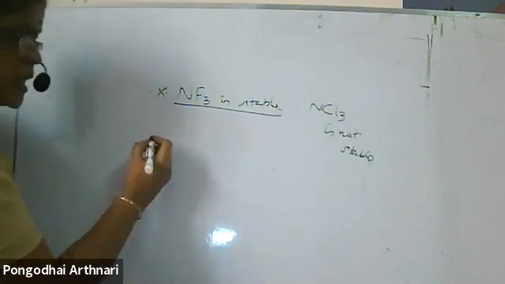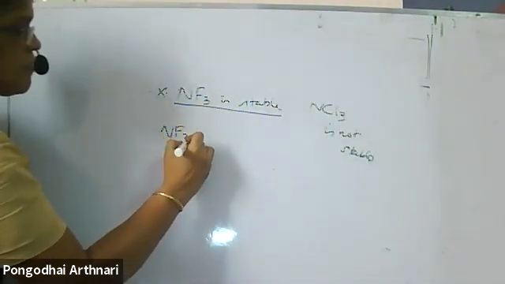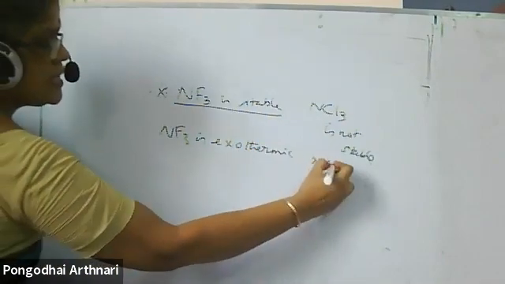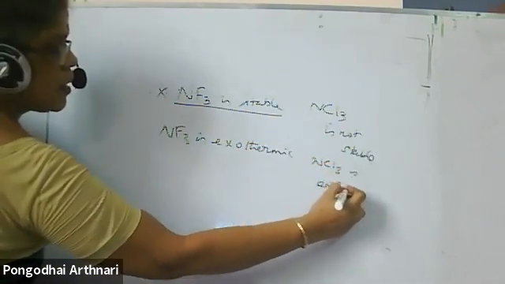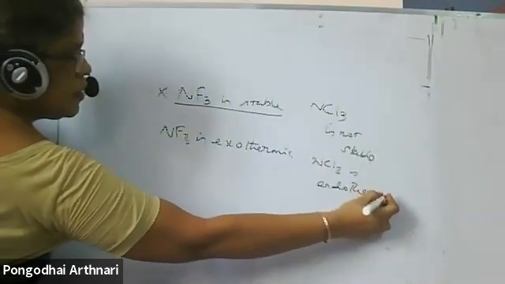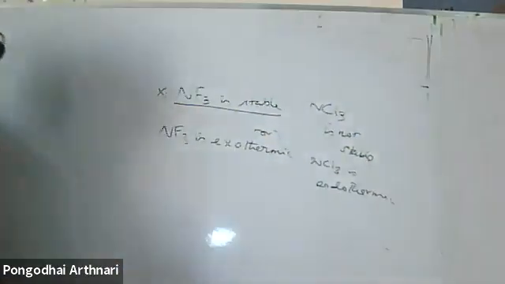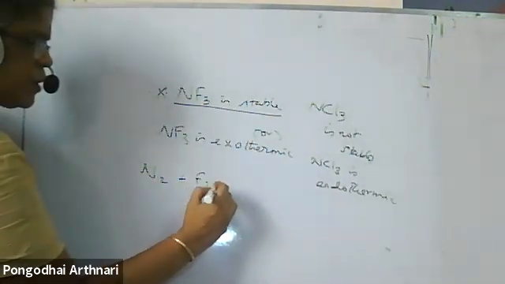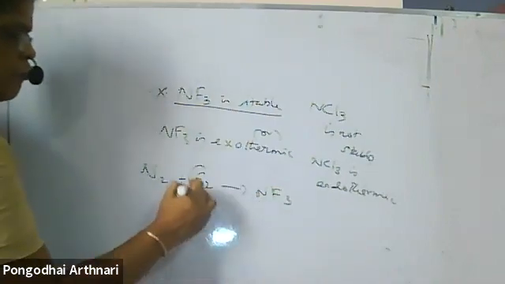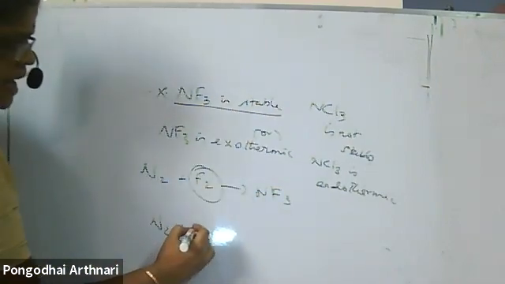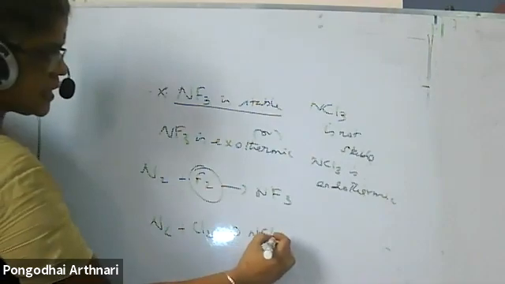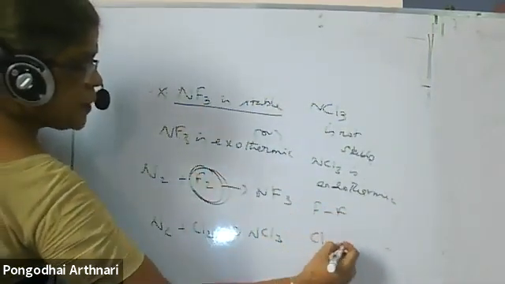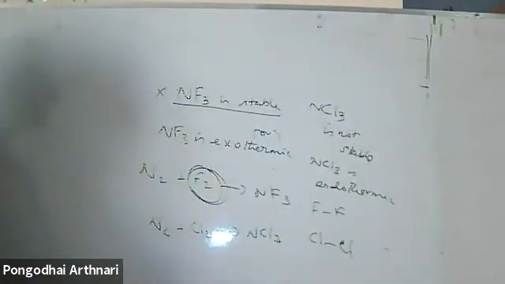Or the same question can be asked in a different way: NF3 is exothermic, whereas NCl3 is endothermic. Either way it can be asked. The reason is, nitrogen has to react with fluorine to form NF3, and similarly nitrogen has to react with chlorine to form NCl3. But the bond dissociation enthalpy of fluorine is lesser.